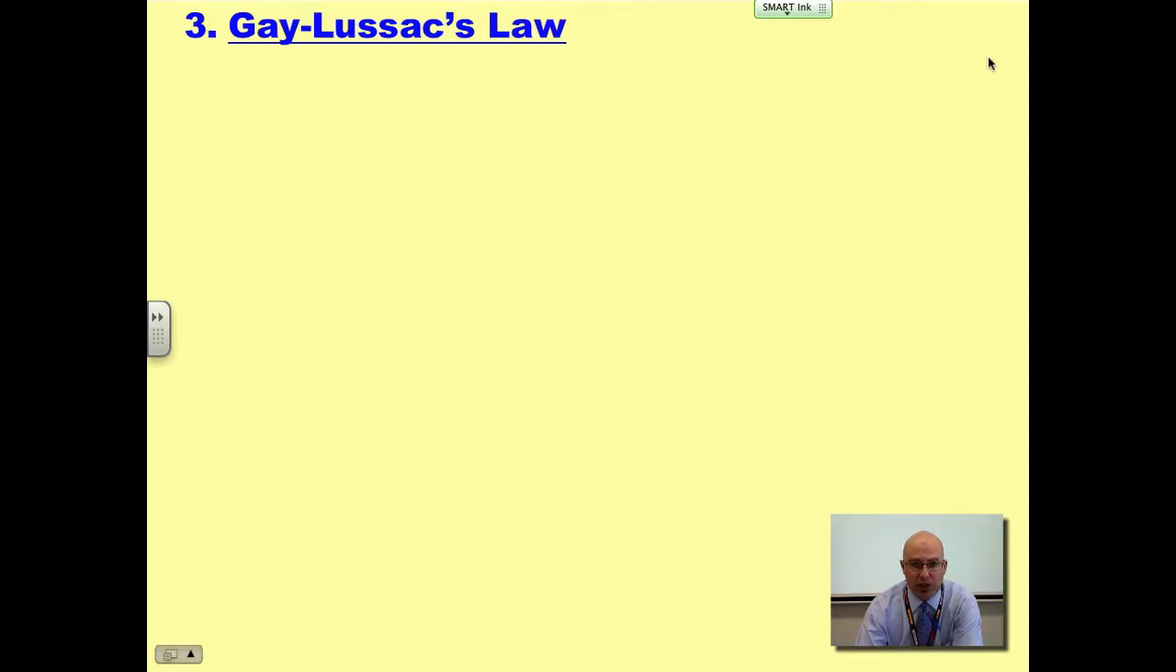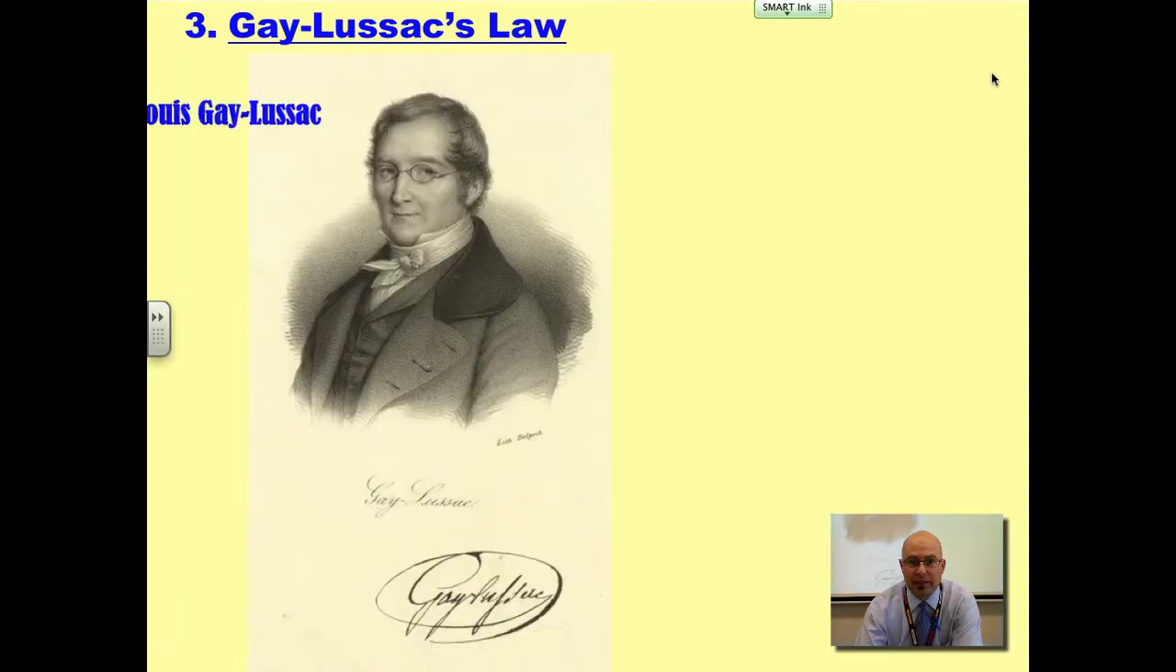Okay, so we've seen two gas laws. We've seen Boyle's law, which was pressure and volume when temperature was remaining constant. We've seen Charles's, which was volume and temperature adjustments when pressure was constant. So obviously the third variable is remaining constant: volume. Gay-Lussac. This is Joseph Louis Gay-Lussac.